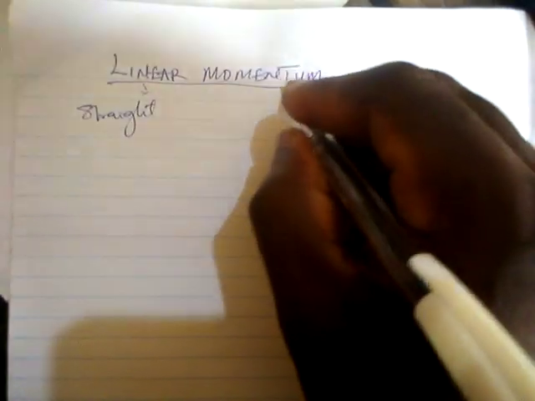So the first thing you want to understand is the concept of linear momentum. You want to understand what it means to be linear. Linear, in simple words, means straight. Now, what then is momentum?